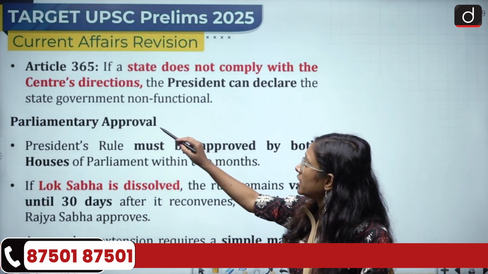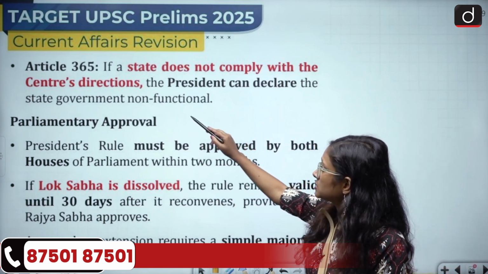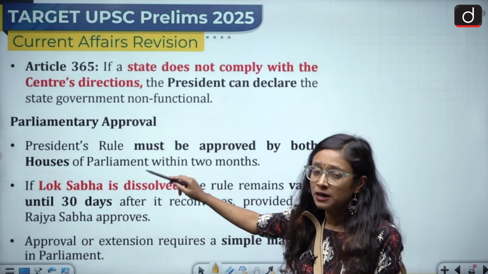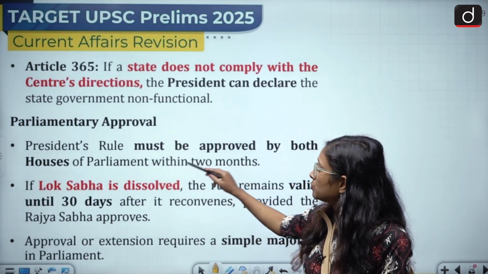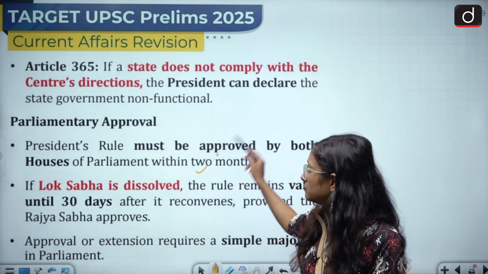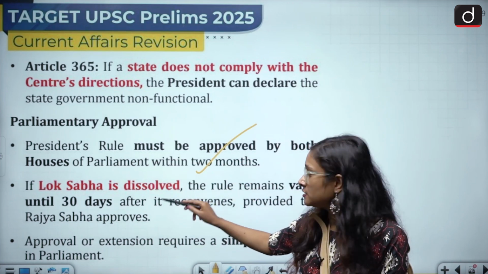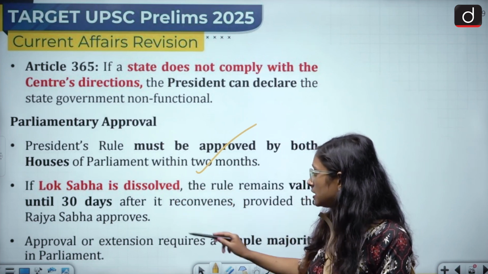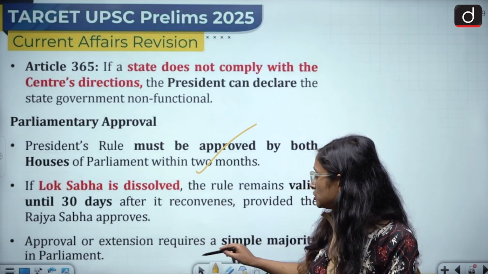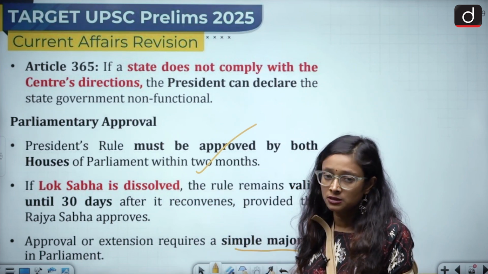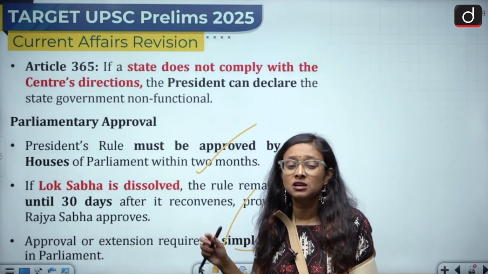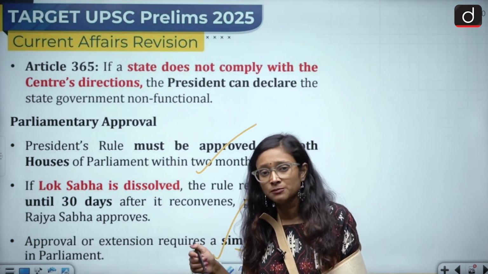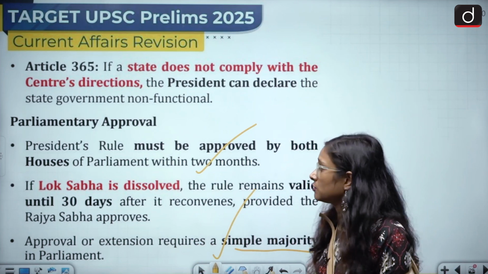Under Article 365, if a state does not comply with the centre's direction, the President can declare the state government non-functional. Then we need parliamentary approval. President's Rule must be approved by both houses of Parliament within 2 months. If the Lok Sabha is dissolved, the rule remains valid until 30 days after it reconvenes, provided the Rajya Sabha approves. Approval or extension requires a simple majority in Parliament. This is very important because it confuses people a lot whether it requires a special majority or a simple majority, and simple majority means 50% strength of the house.